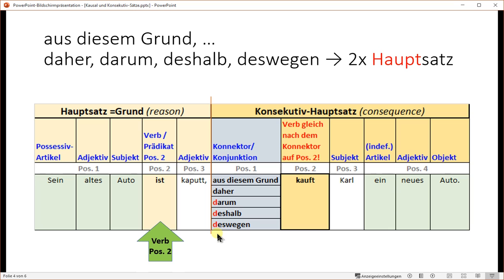So of course, Hauptsatz, the verb is on position 2. And of course, in the second Hauptsatz, the verb is on position 2. We count this time starting with the connector, starting with the Hauptsatz. Connector is position 1, and then the verb is on position 2. As I said, the connector this time is counted as position 1.